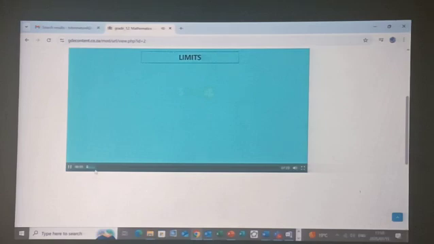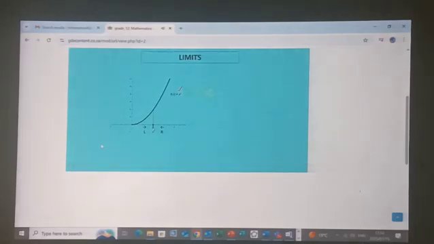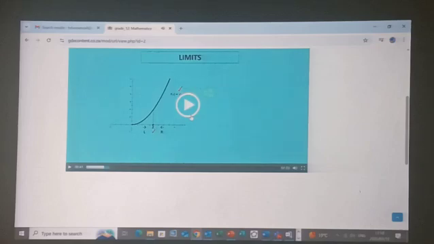The second concept is this x value, which is 2. If you want to find the limit at the point x equals 2, we need to look at the left limit and the right limit. If the left limit is equal to the right limit, that is the limit as x approaches 2. But in core maths, we don't have to look at both limits. So parents, our learners would benefit so much from watching or accessing this learning material.